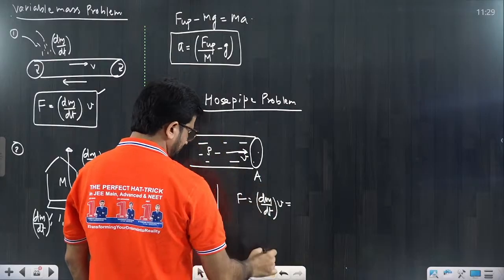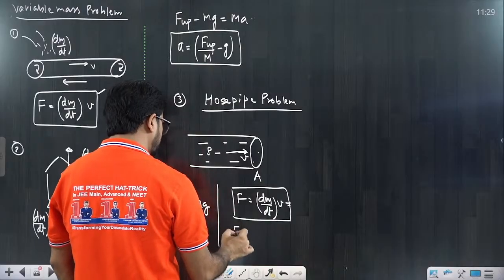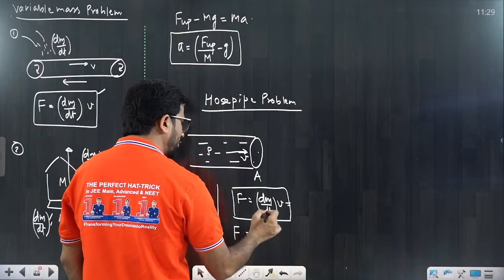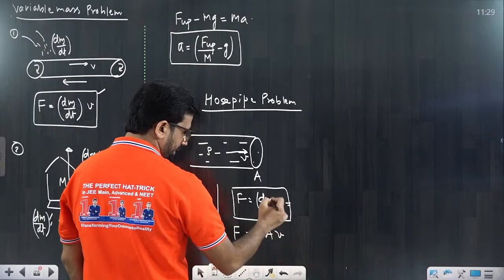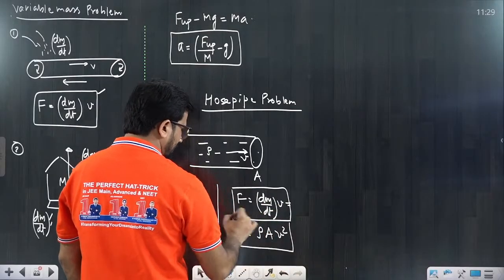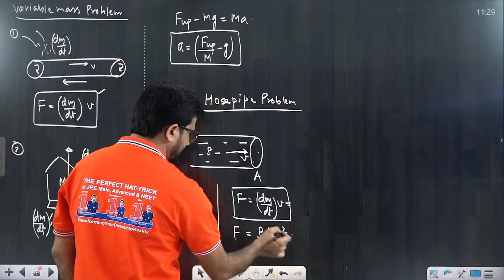Either this is one method to write it. The second method: dm/dt can be density into volume, and volume means area into length, so that is also equal to dm/dt into v square. Okay, I am repeating again, try to understand it. If you are not understanding, listen carefully.